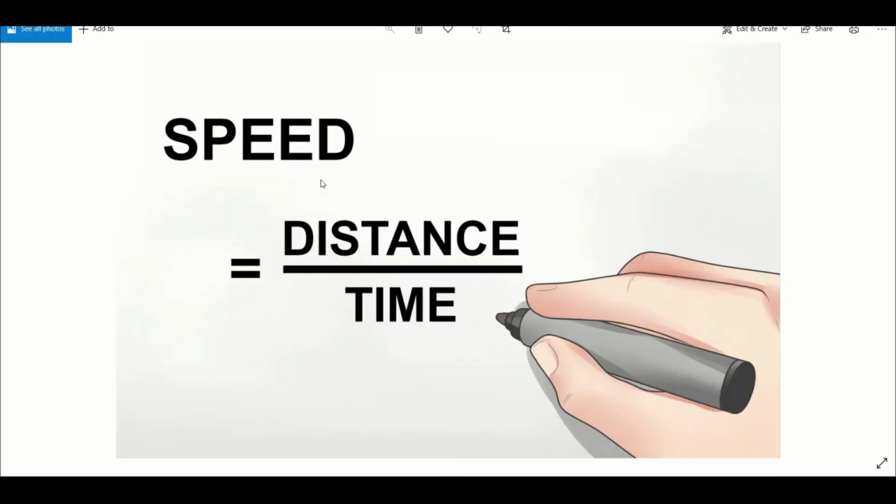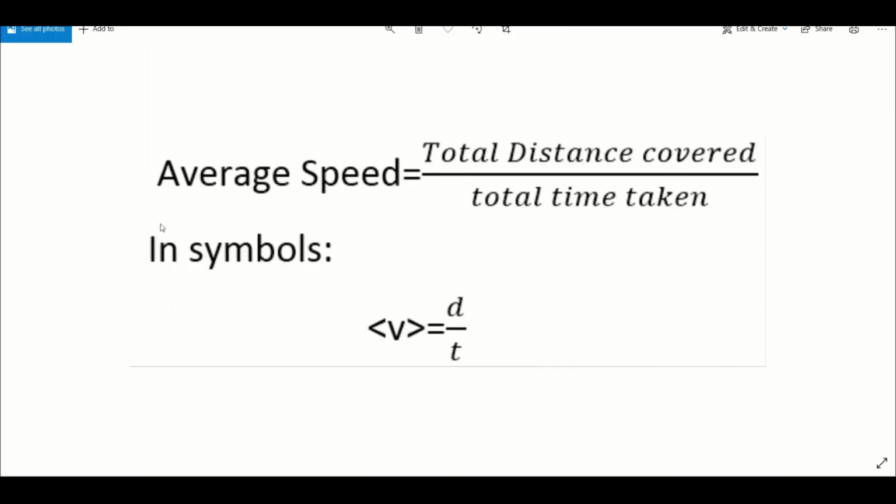This is speed, that is distance upon time. This is average speed, total distance covered upon total time taken. Symbolically you have to write it like this.